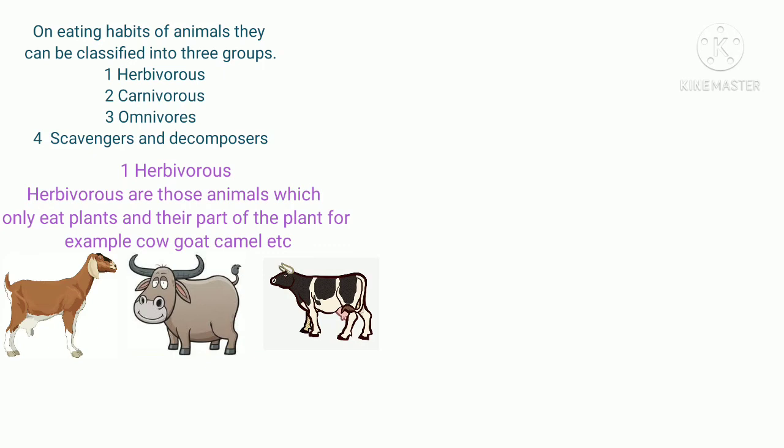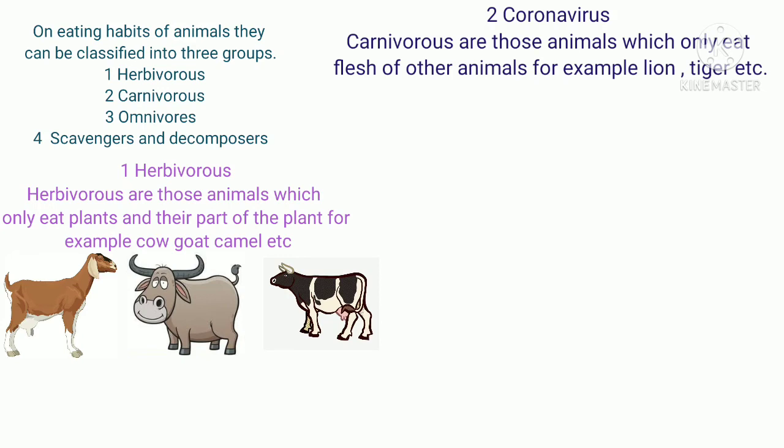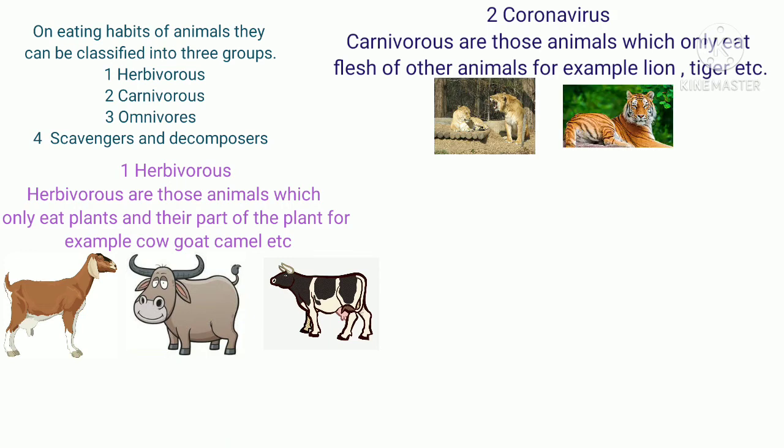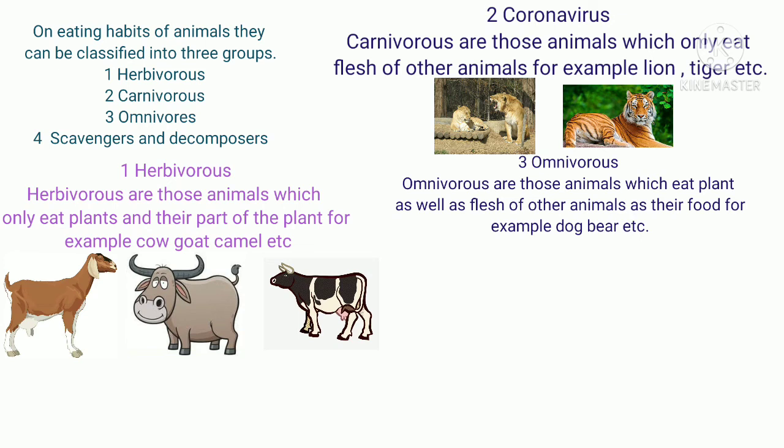Herbivorous are those animals which eat only plants and parts of plants, for example cow, goat, camel, etc. Second is carnivorous. Carnivorous are those animals which eat only the flesh of other animals, for example lion, tiger, etc. Third is omnivorous. Omnivorous are those animals which eat plants as well as the flesh of other animals as their food, for example dog, bear, etc.